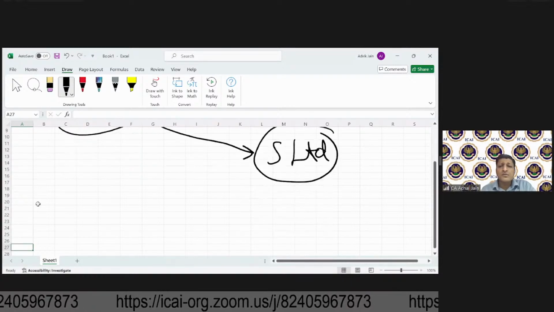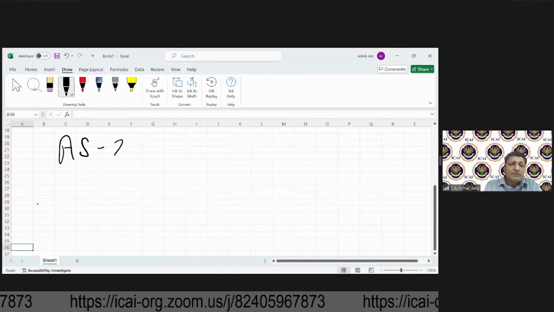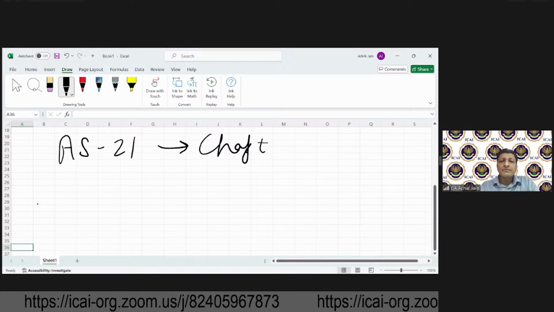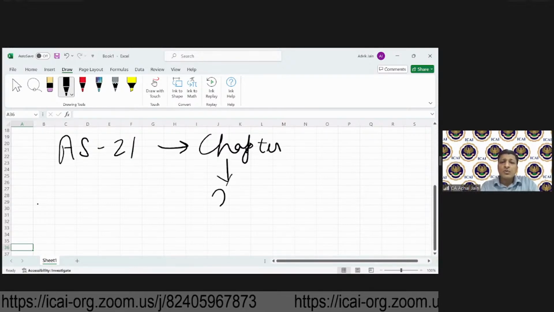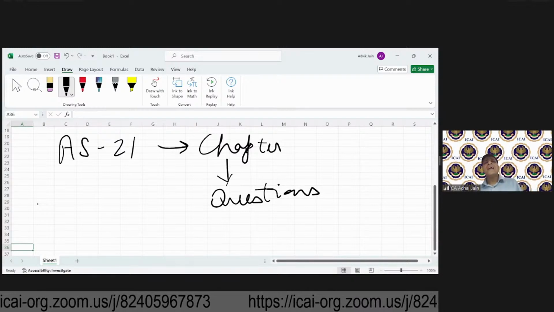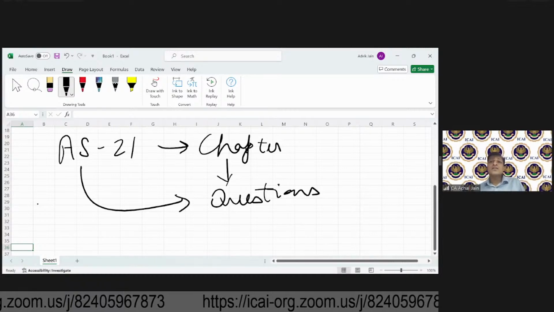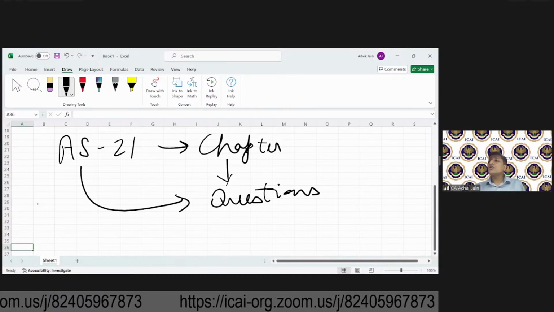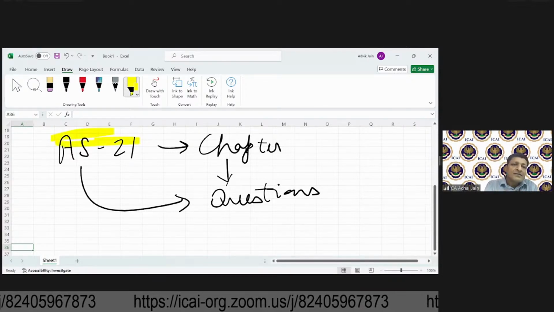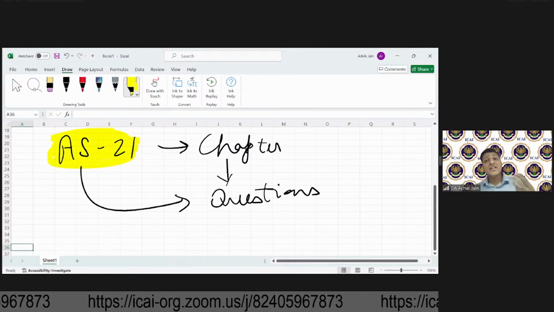Let's suppose you start reading AS 21. You will open your book, go to this particular chapter, and in this chapter, all the questions that you solve, by default you will apply AS 21 to them. Why? Because you understand you are in this chapter. So all the questions will be for AS 21 only. Yes or no? Now you can say that's the disadvantage.